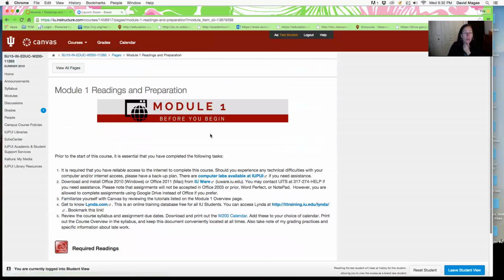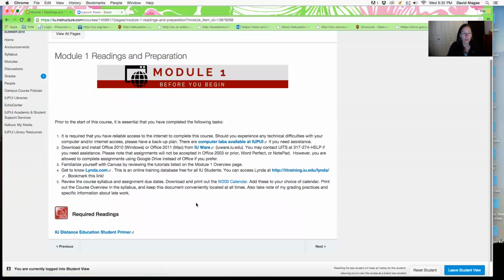And then the readings. Each module will have readings and preparation. So this will consist of chapters from the textbook, links that are online, maybe videos to watch, things like that. So you'll want to make sure that you read all of the material associated with each module. For Module 1, there are some links here to lynda.com, which is an online training database. There's the W200 calendar again, and then there's the IU Distance Ed Student Primer.